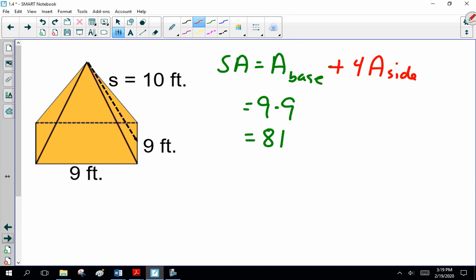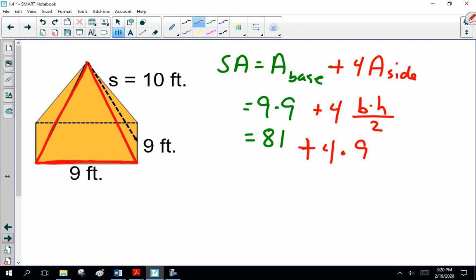Now, what is each side? Each side is what shape? What is the formula for a triangle? Base times height divided by 2. What's the base of the triangle here? It's 9. What's the height?